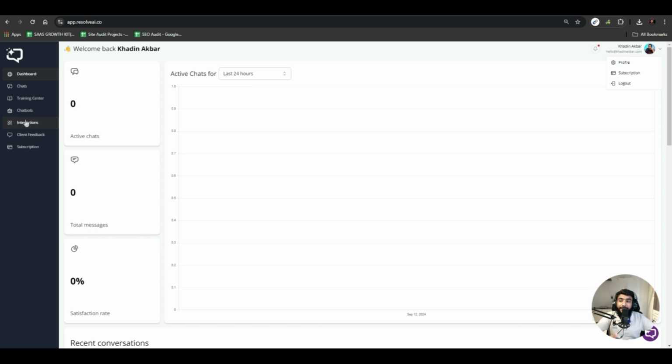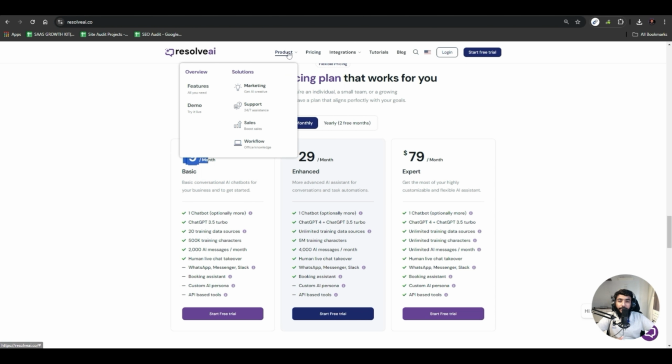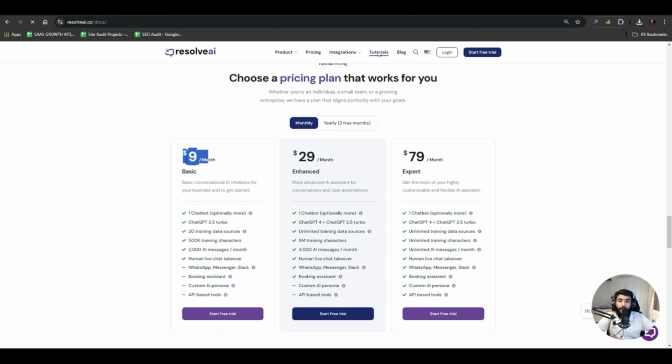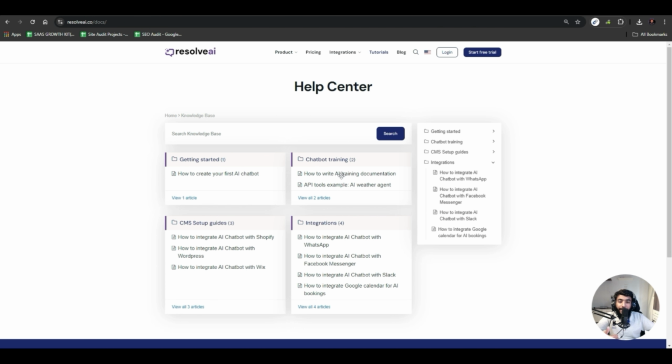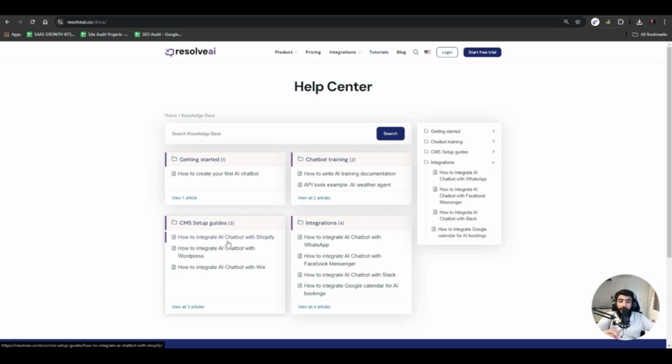To build the AI chatbot, what we have to do is go to chatbots. But before that, let me go back. I'll go into tutorials. If you need help with anything, how to use it, because I won't be able to teach you each and everything, and not all of you would enroll in my course. So you can go to tutorials, and all the complex tutorials like integrations, chatbot training, creating API tools, and CMS setup, and other tutorials are here in the docs, resolveai.co/docs, or you can just go to this tutorials page.